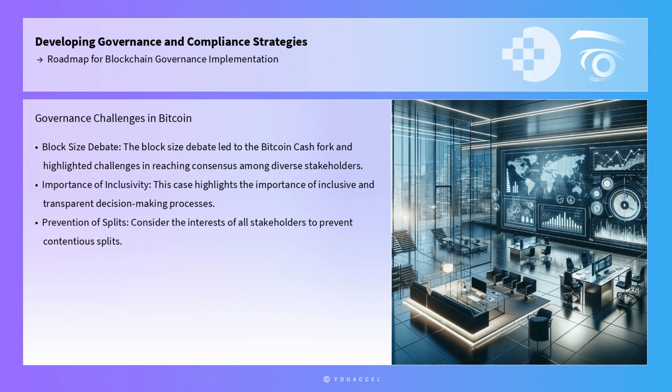Another example is the governance challenges faced by Bitcoin. The block size debate, which led to the Bitcoin Cash fork, illustrated the difficulties in reaching consensus among diverse stakeholders. This case highlights the importance of inclusive and transparent decision-making processes that consider the interests of all stakeholders to prevent contentious splits.